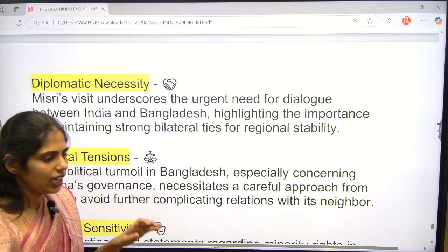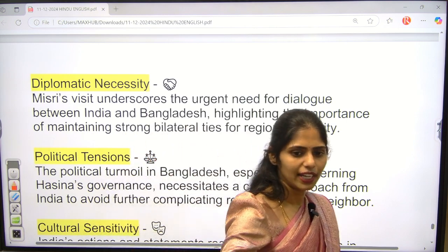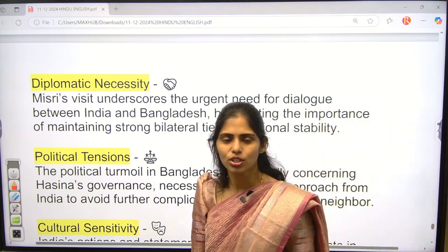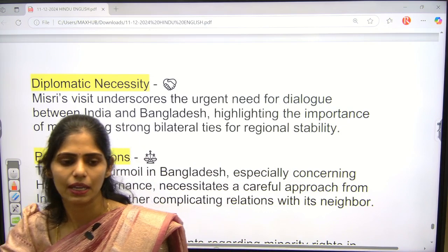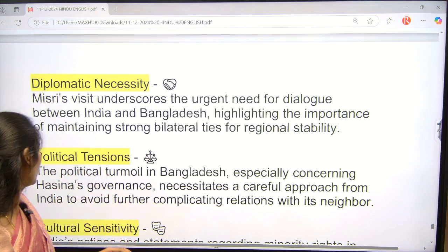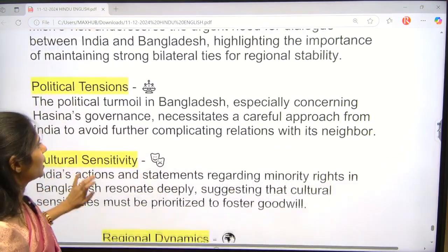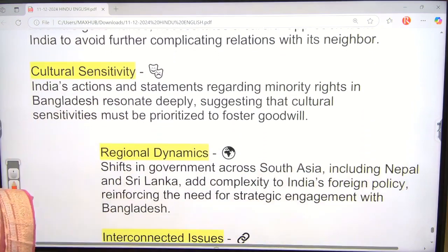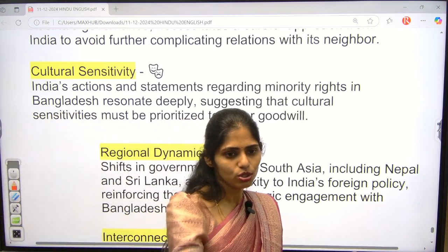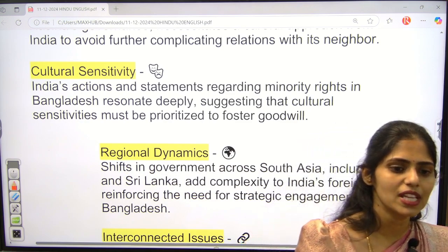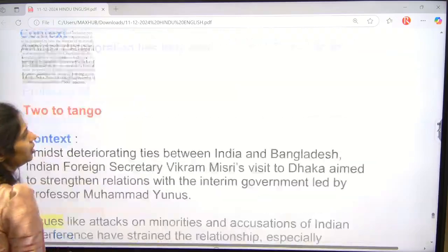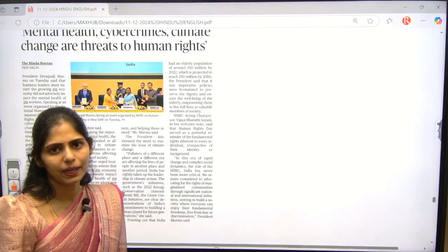So if we are having good relations with our neighbor, then obviously we will be establishing peace in our house, right? So in the same way, we have to establish peace in the neighboring country so that we can establish peace and security at least in the border area. Okay, and even we can decrease political tensions in this region, and we have to focus on preserving our culture because most of our Hindus are present in Bangladesh. That means we have to preserve our culture also. Okay, so that's it, nothing more than this. So these are the important topics that happened in today's Hindu newspaper.